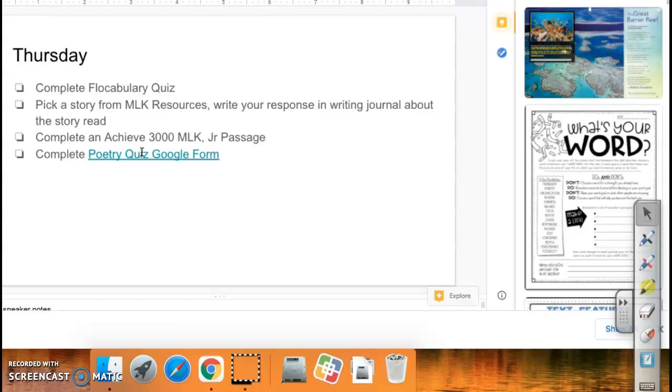Guys, take your time on these assignments. Please do not rush through these. They must all be completed in order to receive full credit for it. Remember, I will be trying to log in from 3 to 3:30 if you have any questions. I will be checking as you are working through your assignments, as you are completing them. Do not waste time. Do not turn in incomplete work. And don't submit after each day. You will submit everything until Friday.